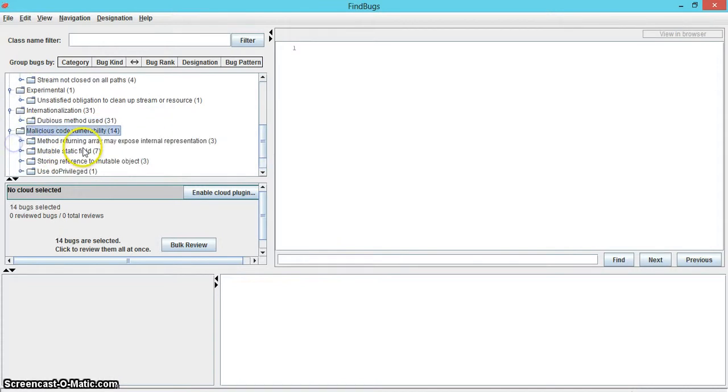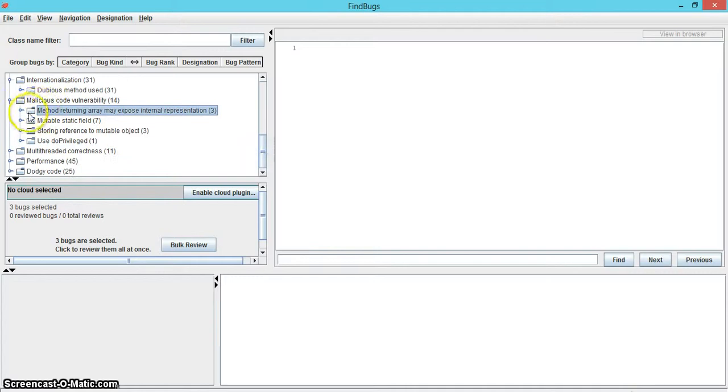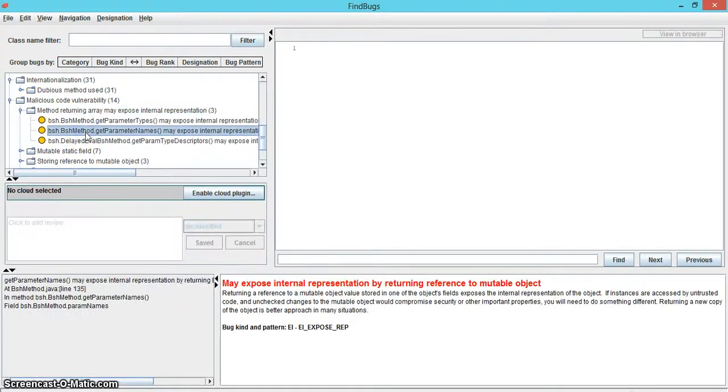The first subcategory is method returning array may expose internal representation with 3 errors, where Findbugs says that returning a reference to a mutable object value stored in one of the object fields exposes the internal representation of the object. Findbugs suggests returning a new copy of the object is a better approach.